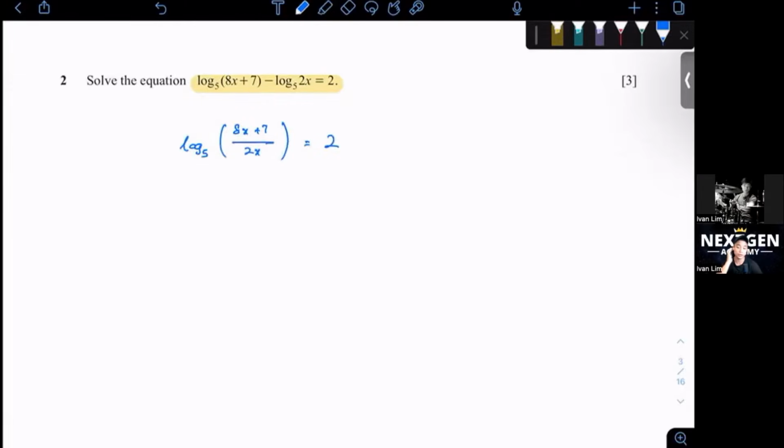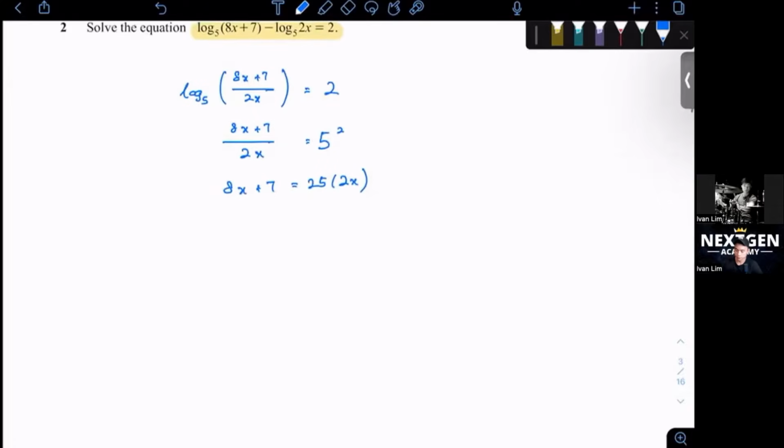We do the change of log form to index form, where the 5 will be your base, and then the 2 will be your power, and the argument will just be by itself. Okay, so we want to solve for this. So 8x plus 7, 5 squared will be 25 times 2x, which is 50x.